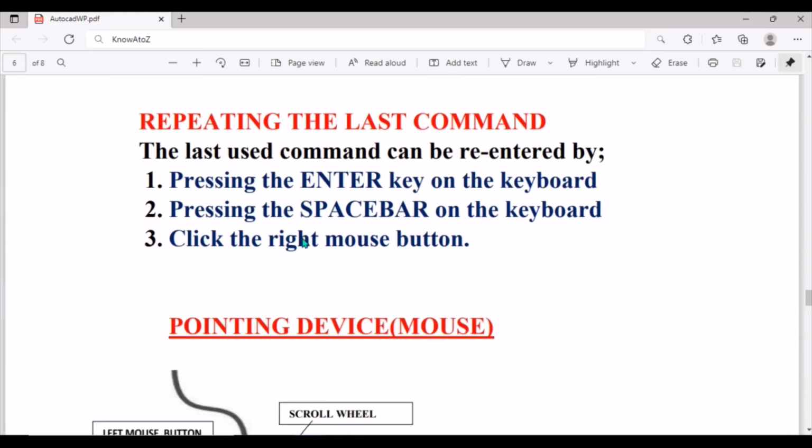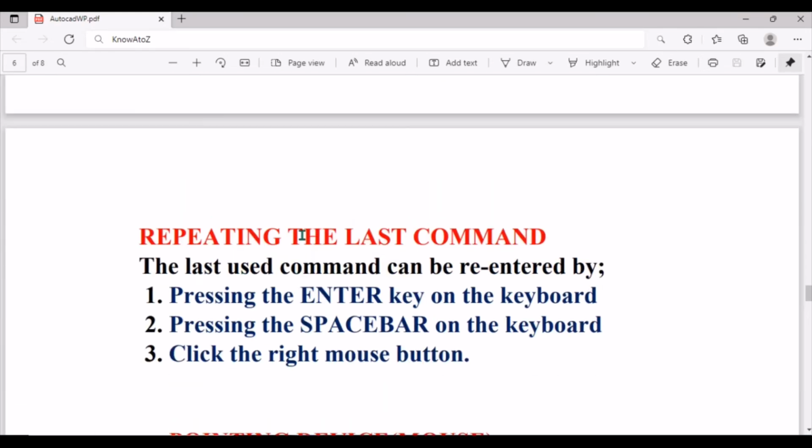Then for you to repeat the last command, the last used command can be re-entered by one, pressing the enter key on the keyboard, two, pressing the space bar, or three, right clicking on the mouse button. Let's see.